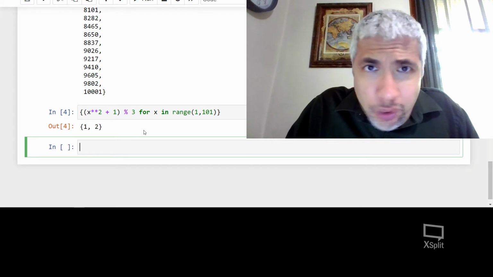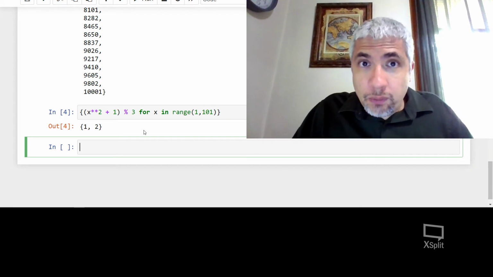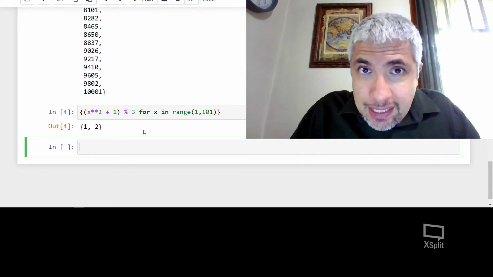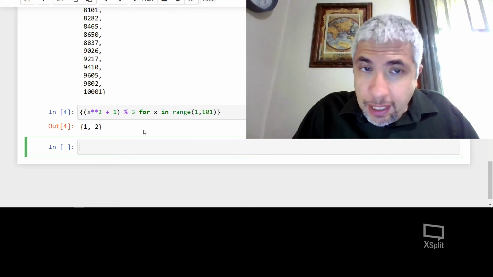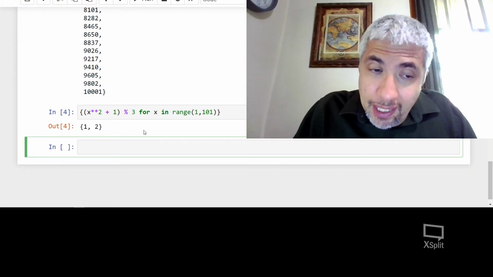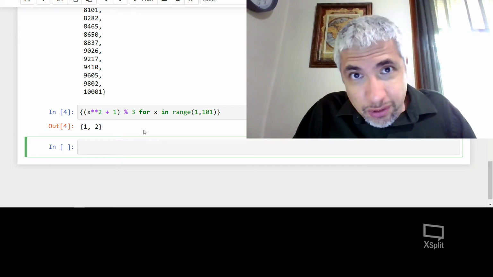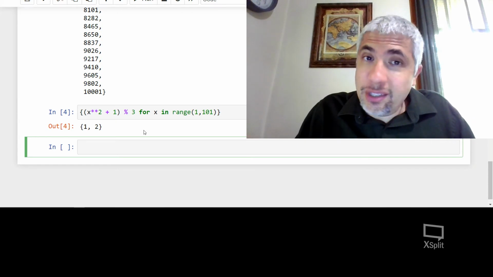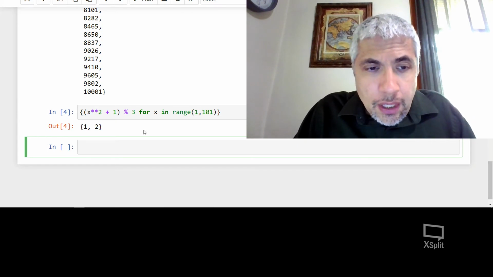And now I didn't even get 1s and 2s with repetitions because, one more time, we're dealing with sets. So I don't have to worry about repetition. So this is basically telling me all the possible outcomes, and it's telling me, hey, either the remainder's 1 or the remainder's 2 if I'm dealing with x in the range from 1 to 100. Okay.